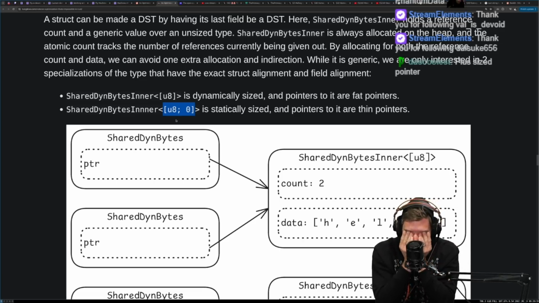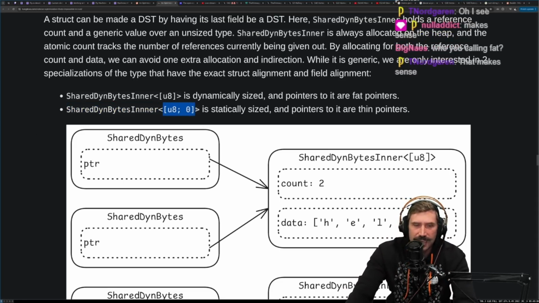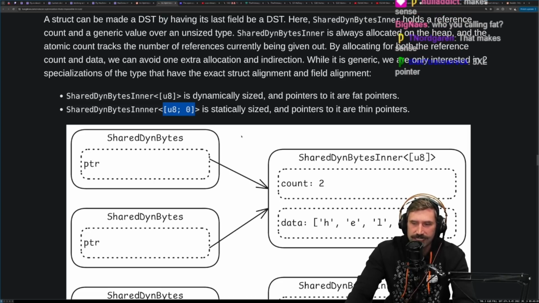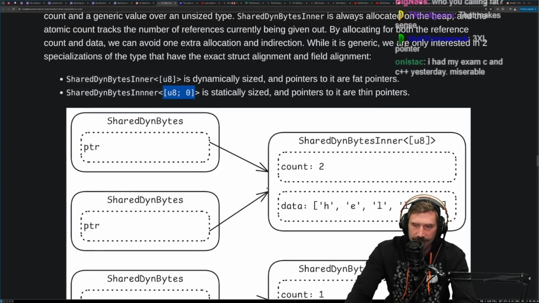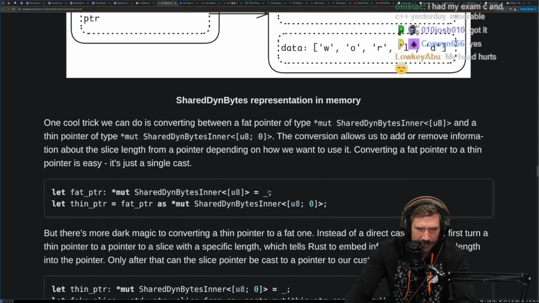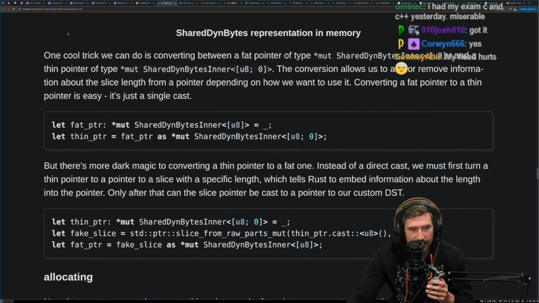Okay, so let me get this straight. By having the type be a known size, there is no fat pointer. Is that what I'm saying? It's able to say, oh, this thing's actually a thin pointer. In other words, it can drop the length field because the length is already known on it. I think that's what I'm saying? That's wild. Okay, so you're well past my ability here.